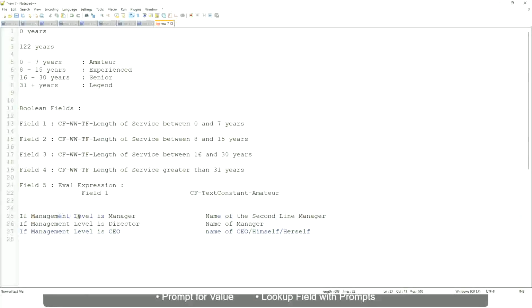So if this is a requirement, like if the management level is a manager, we have to return the second line manager's name so that it is a clickable link. If the management level is director, you have to return the name of the manager, because the director may not have a second level manager, right? He may be reporting directly to the CEO, and if it is a CEO, return the name of the CEO, which is himself or self.